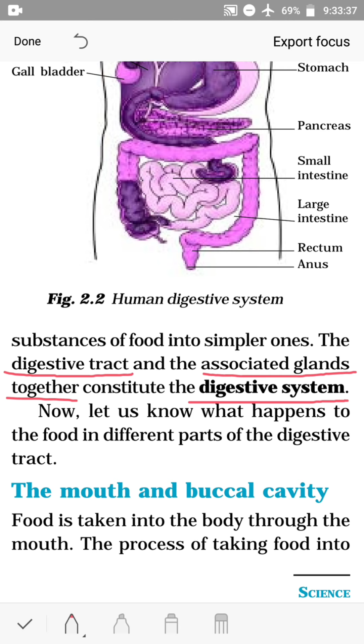Now let us know what happens to the food in different parts of the digestive tract. As it passes on from the buccal cavity to the other parts of the digestive system, food is digested. So that we are going to discuss in the next class.